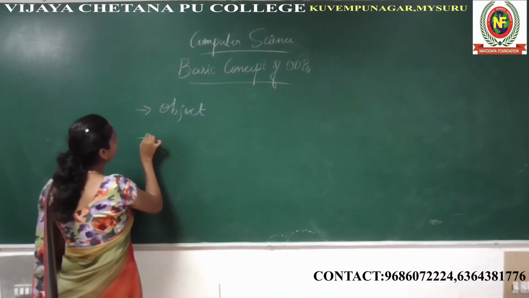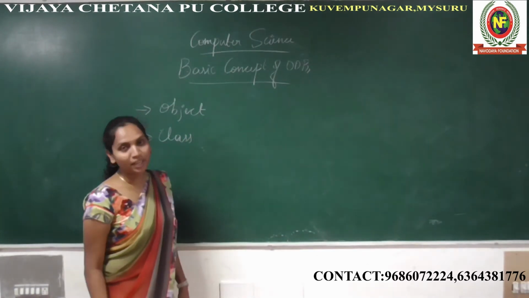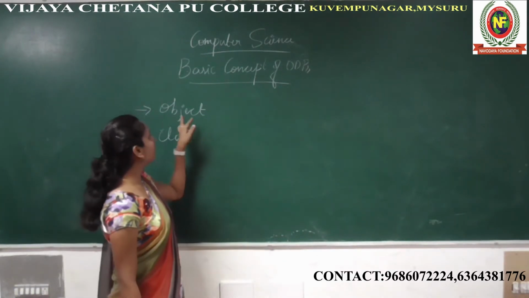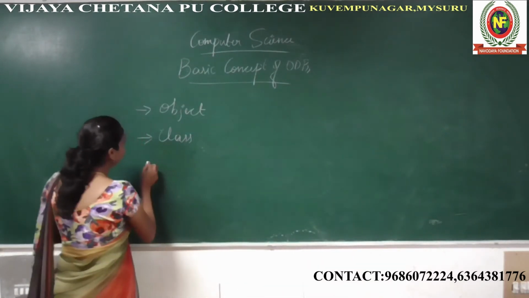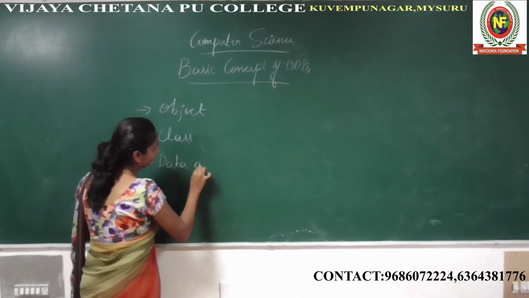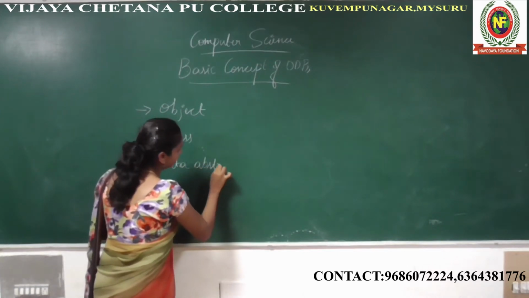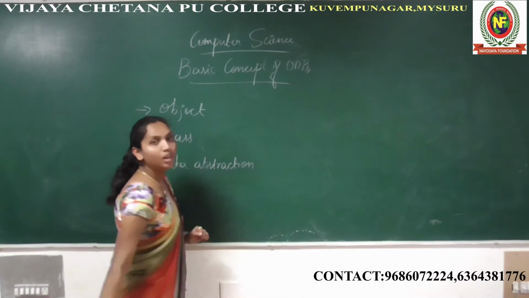Next is class. We already discussed class and object, so in today's class we are going to discuss these two in detail. And what is next? Data abstraction. These are all characteristics of OOPS.